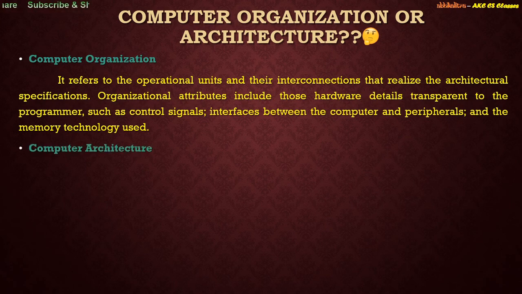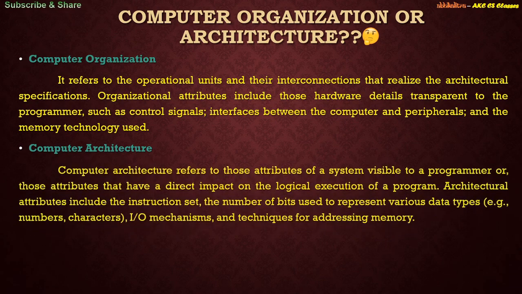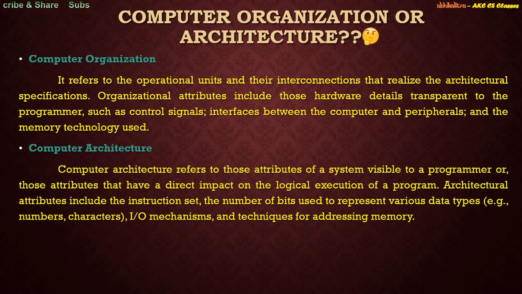Now if we come to computer architecture, it is concerned with the structure and behavior of the computer as seen by the user. It is concerned with the specifications of various functional modules such as processors and memories, and structuring them together. So architectural attributes include the different kinds of instruction set that we can form. For now, it may be difficult for you to understand what the instruction set is, but don't worry, we will come to this part separately.